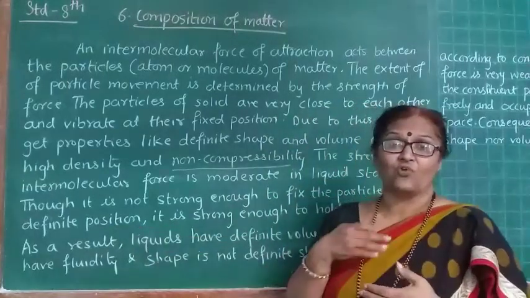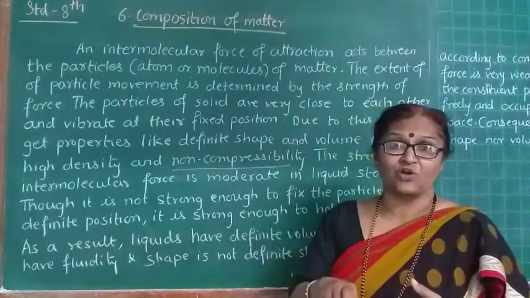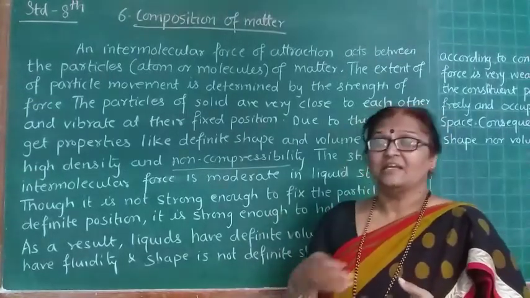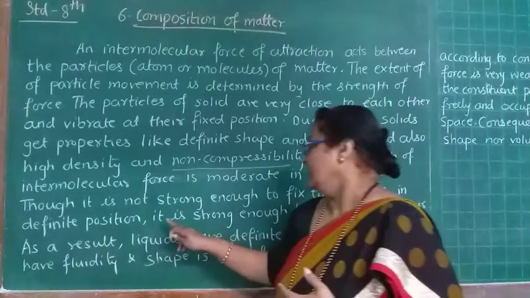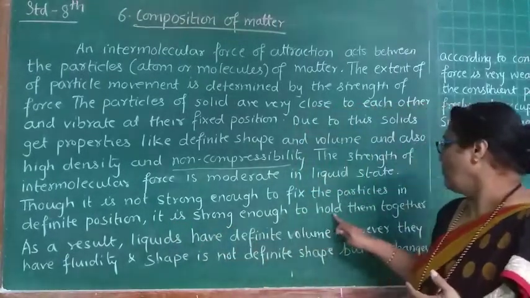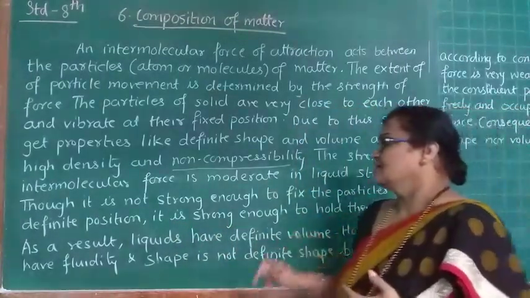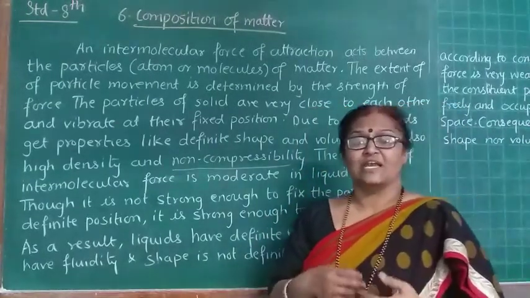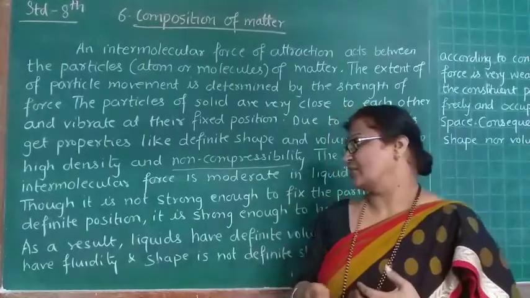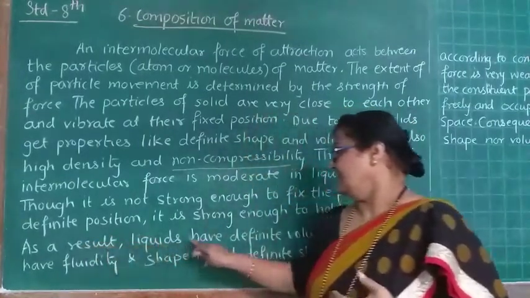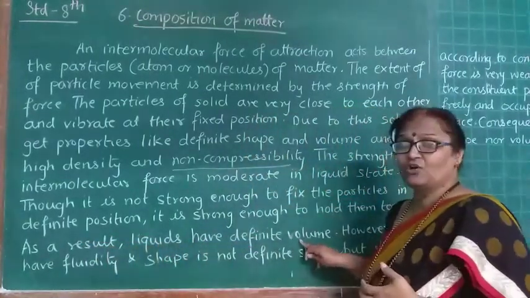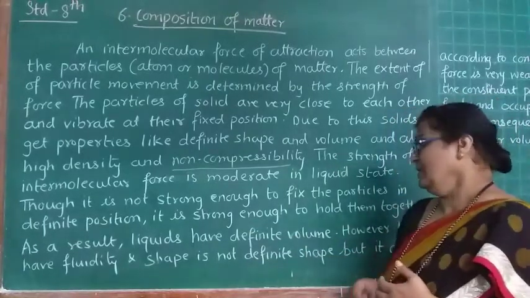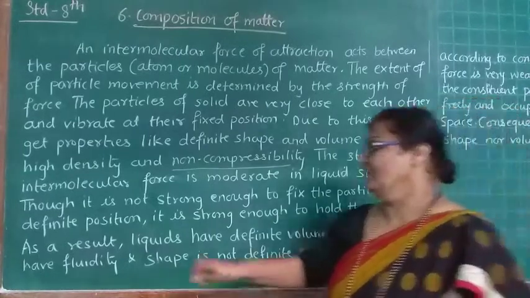Therefore, we know that water flows whenever we pour it on a desk or any object; it tries to flow. There is no definite force that can hold these particles together. As a result, liquids have a definite volume, because they have fluidity.